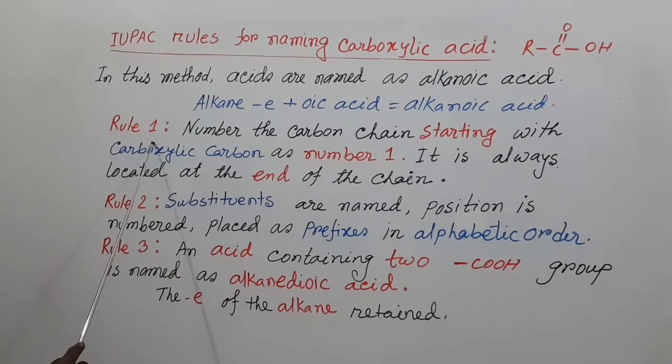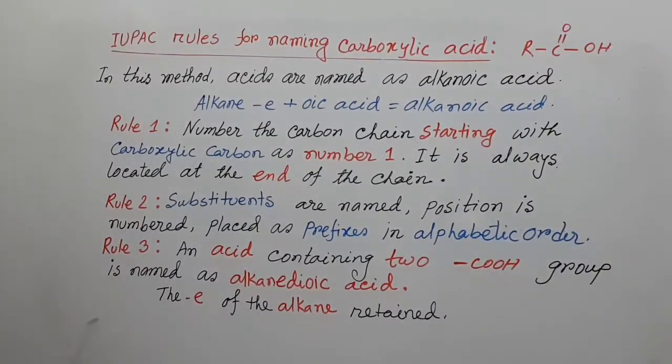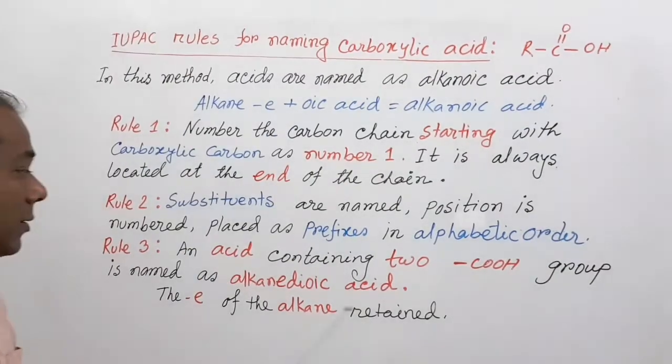And these are the rules for naming carboxylic acids. Rule number 1, number the carbon chain starting with the carboxylic acid carbon as number 1. It is always located at the end of the chain. This is the first rule. And second rule, substituents are named, position is numbered, and placed as prefix in alphabetical order.